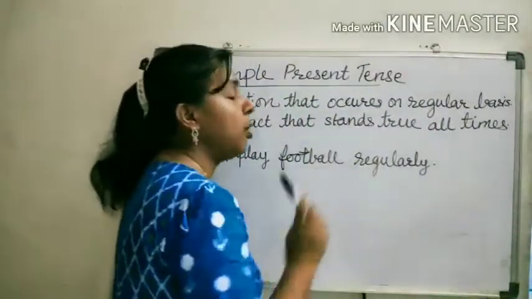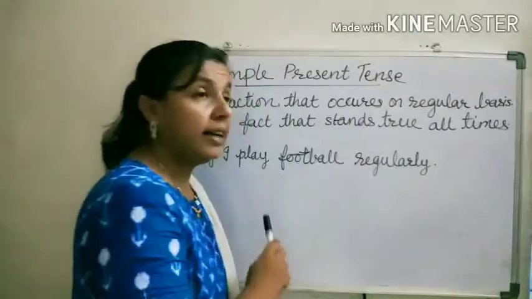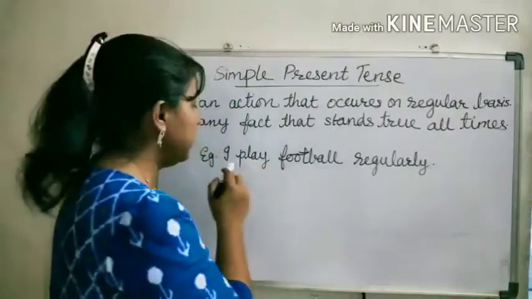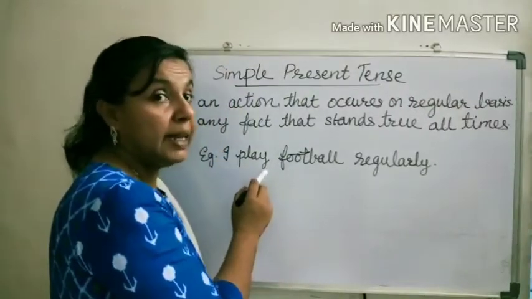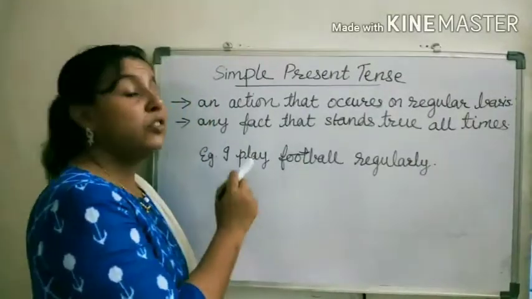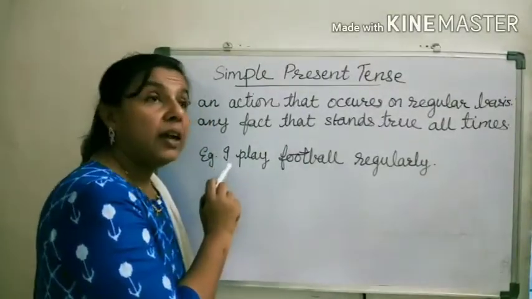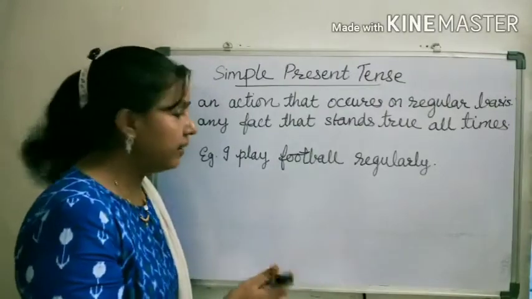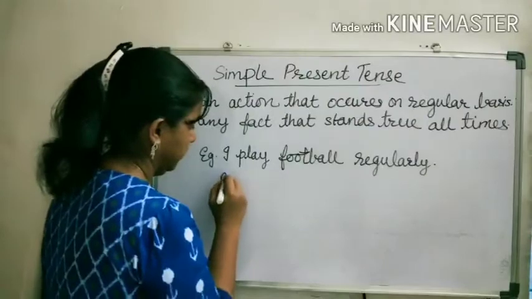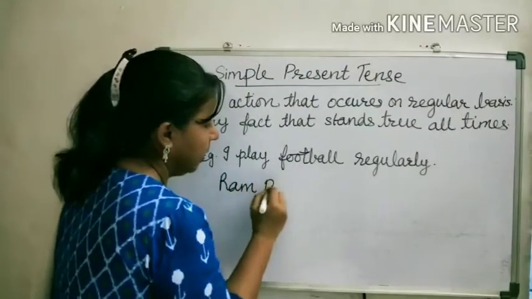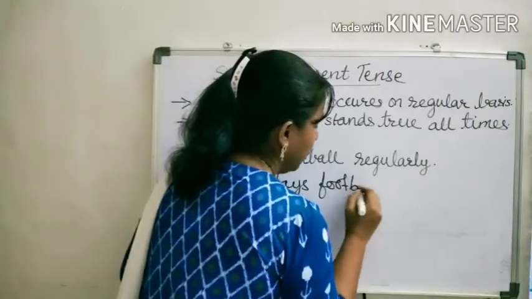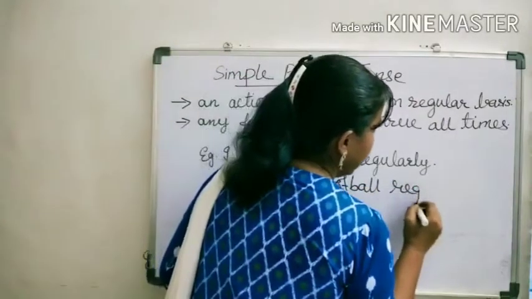So let us see one example. I play football regularly. This is a continuous action. Here, I play. Play is the verb here, first form of the verb. And instead of I, if I use he or Ram, then Ram plays football regularly.